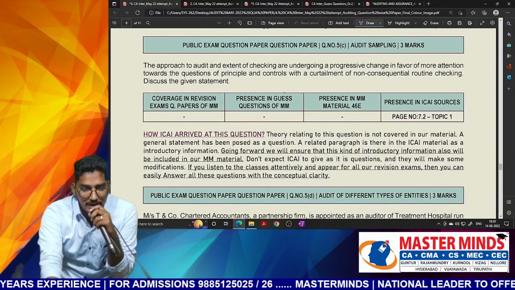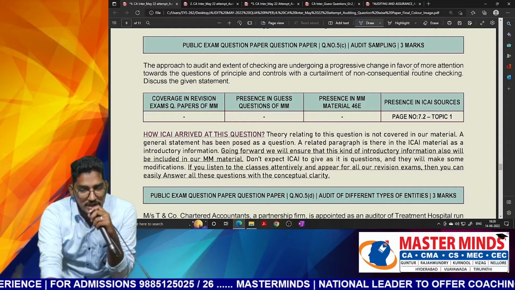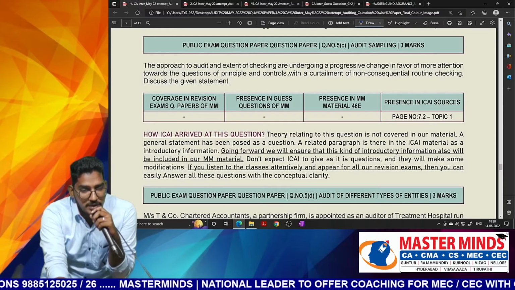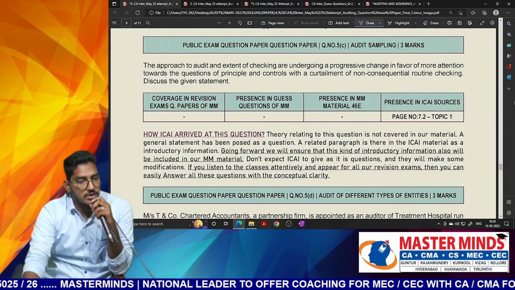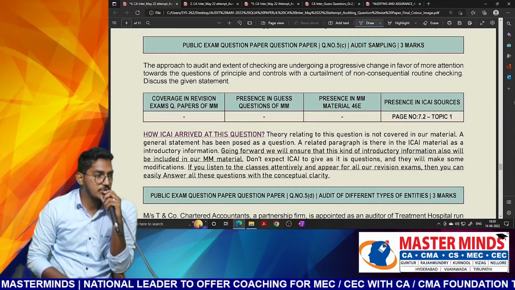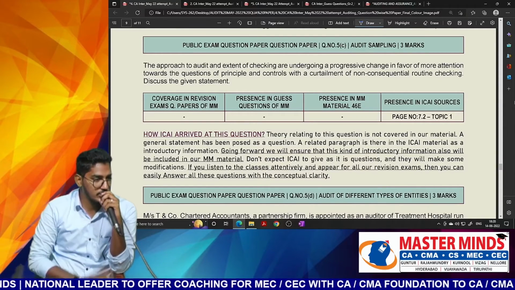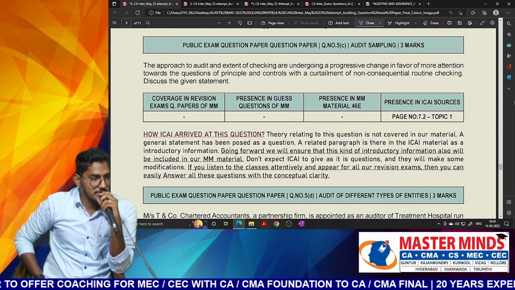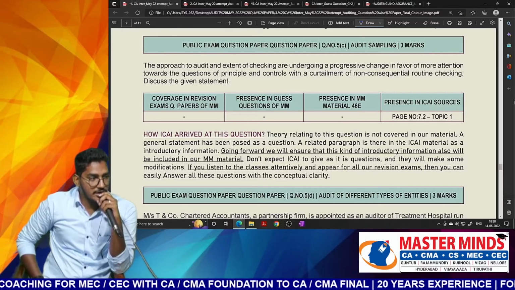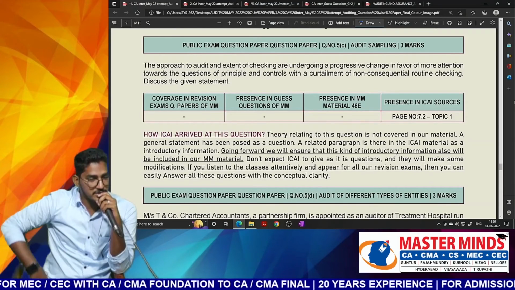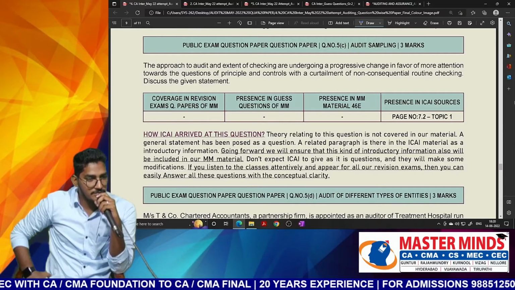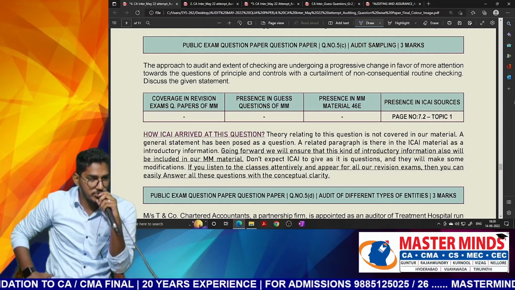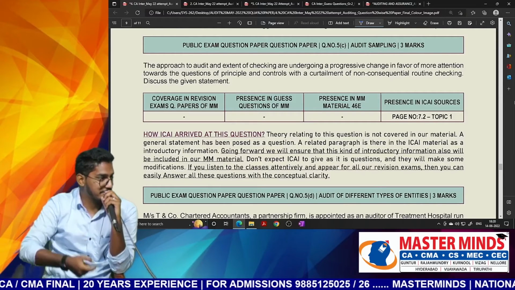The approach to audit and the extent of checking are undergoing a progressive change in favor of more attention towards the question of principle and controls, with a curtailment of non-consequential routine checking. See, this question you will come to know once we start discussing audit sampling. Now you will not be able to understand it. But why it is not there in the material, I will tell you the logic. When you open the study material, some introduction, under that heading some information will be there, no? What kind of information will be there? Some very routine, very general information, which we generally feel is not at all suitable for questioning. But this question is related to that introduction paragraph.